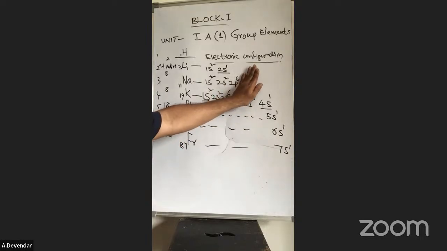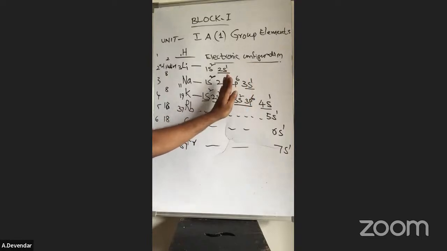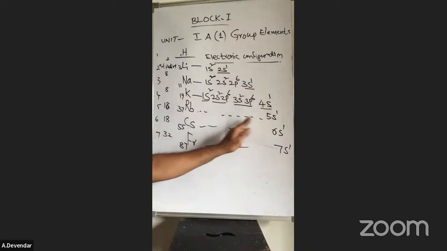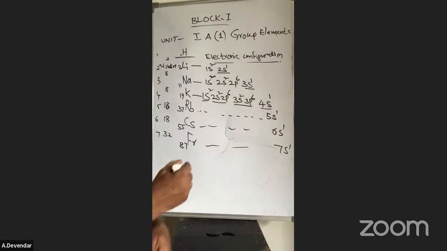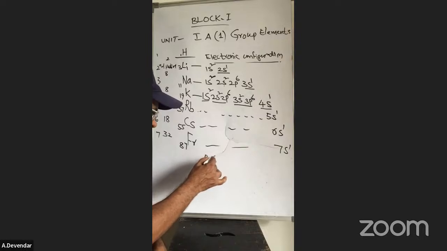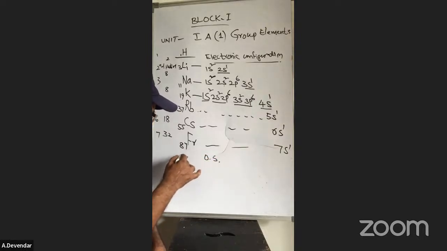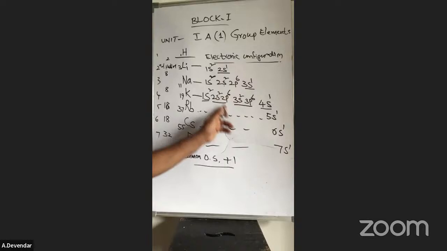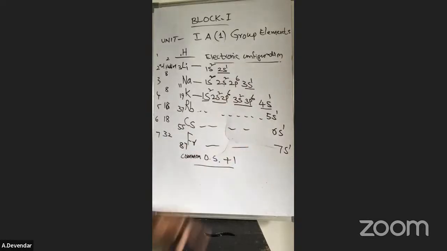So when it removes the electron, the octet rule is satisfied. So it removes 1 electron. Here also see 8 electrons, here 8 electrons. So it easily removes the 1 electron. That's why the oxidation state is +1. So the common oxidation state of first A group elements is +1. By means of the electronic configuration, they belong to the s block group elements, sir, and the common oxidation state is +1, sir.